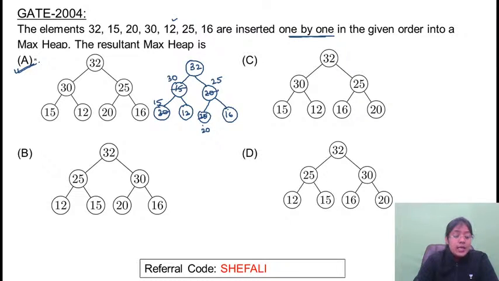Right? So in that case, the elements are going to change the position. For both the elements, you need to change the position.